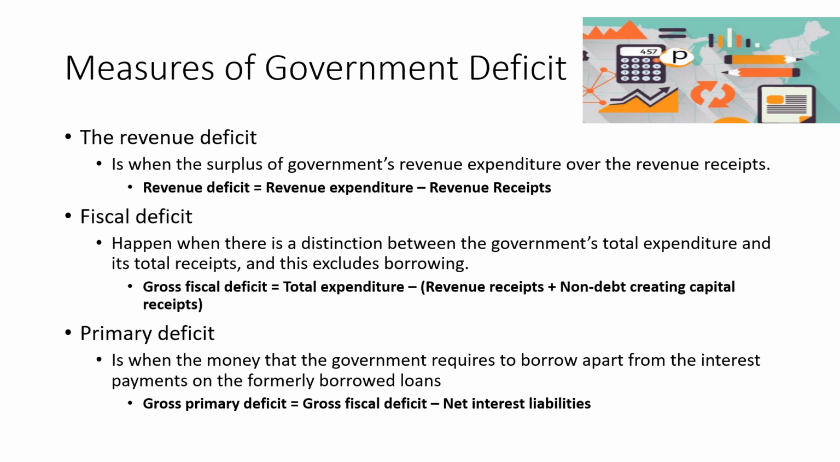Next, we also have the primary deficit. The primary deficit is when the money the government is required to borrow is apart from the interest payment on a formerly borrowed loan. Dito naman, ang nangyayari kasi, di ba, meron ng gross primary deficit. Meron na tayong una na fiscal deficit, yung kung saan yung total expenditure natin, pag minus natin yung nakolekta ng gobyerno, tsaka yung mga inutang natin, kulang pa din. Dito naman, negative na nga, meron pa tayong mga interest na binabayaran. So far, nandito pa tayo.